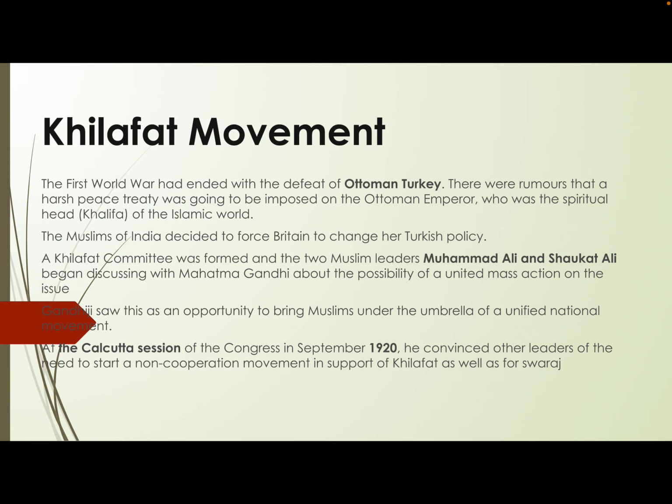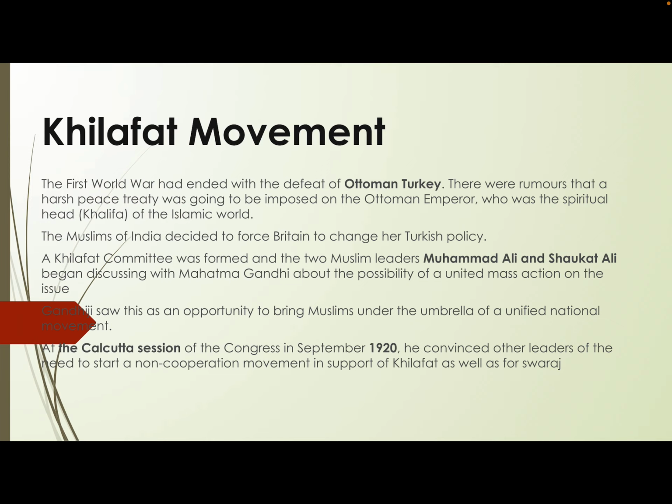We have talked about the kind of decision imposed on Ottoman Turkey. Turkey was to be divided amongst the winning powers, and the spiritual head, the Ottoman emperor, was to step down as the Khalifa. Then the Muslims in India also wanted Great Britain to change its policies towards Turkey.